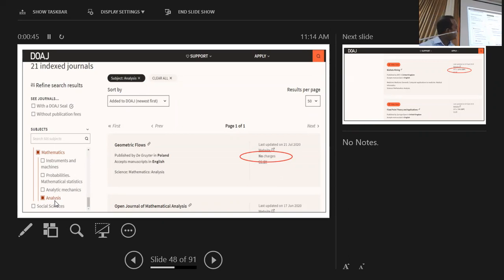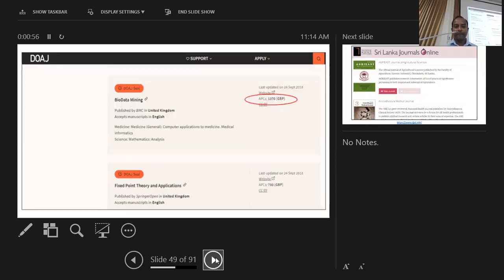Then it lists all the journals and also gives some indication whether this journal has any particular article processing charges or not. When it comes to this journal, for an example, per article they charge 1,370 GBP as article processing charge. So it lists both journals which charge or not, the APCs.